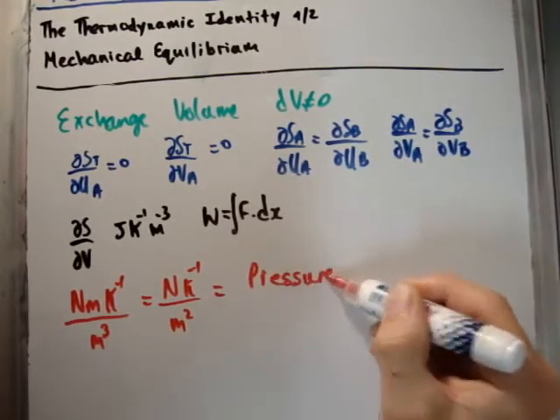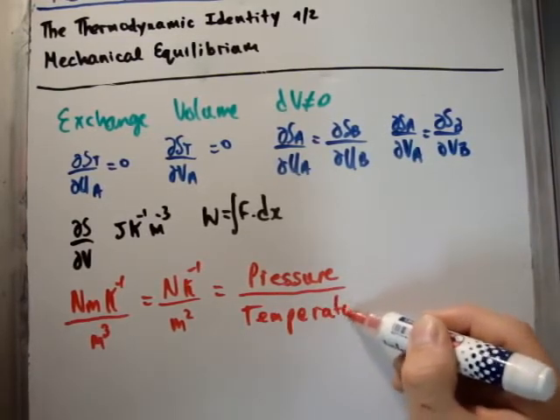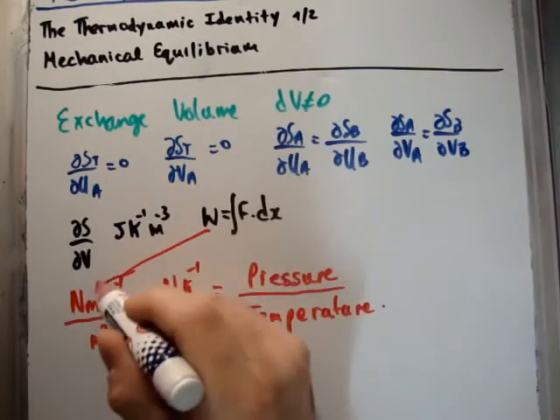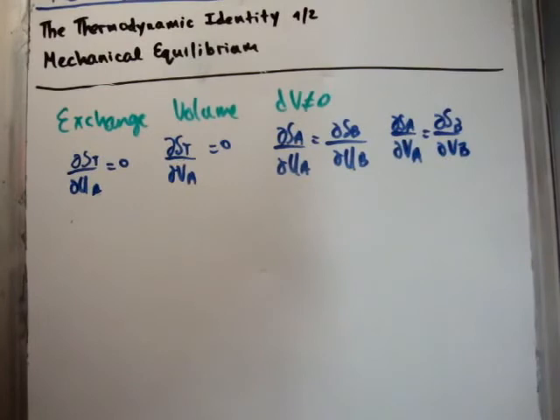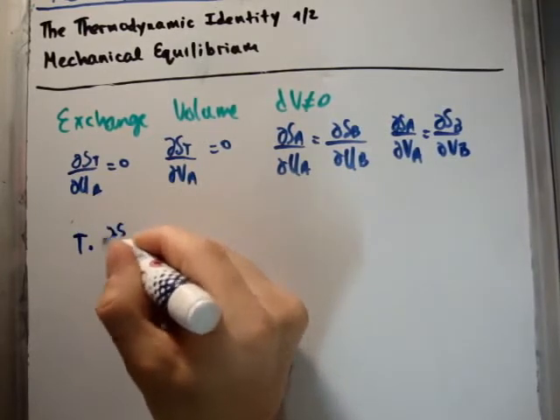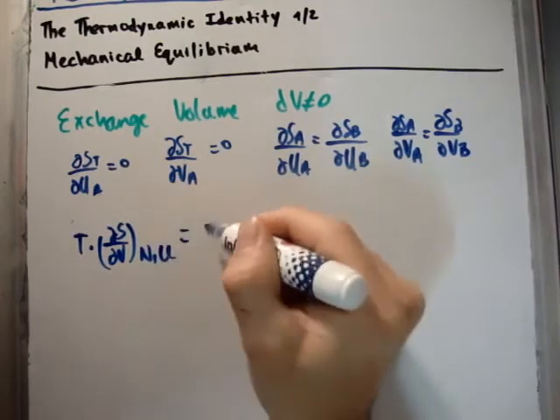It's pressure over temperature. Alright, because we subbed in for the joule here, so this Newton meter was the joule. So basically del S del V has units which correspond to pressure divided by temperature. And that motivates us to come up with a new definition for pressure and say that temperature multiplied by del S del V, at constant number of particles and constant energy, is equal to pressure.